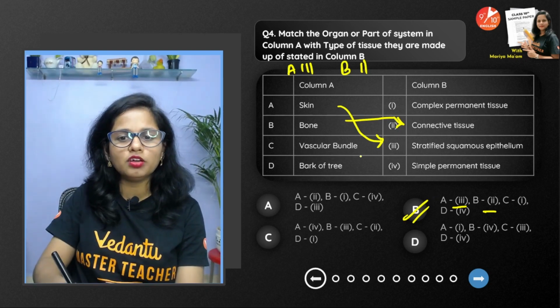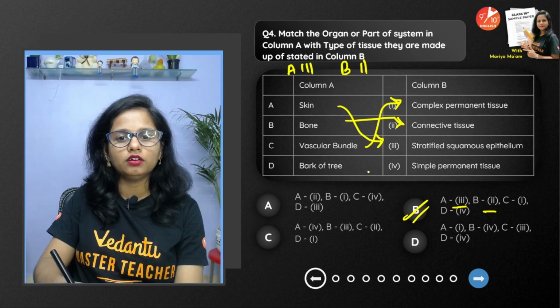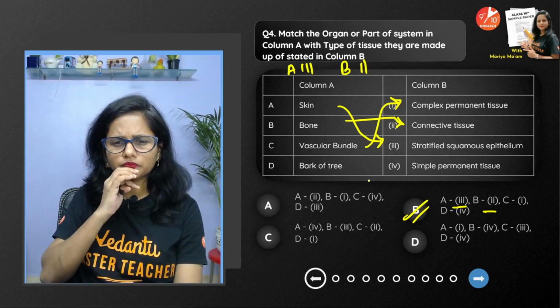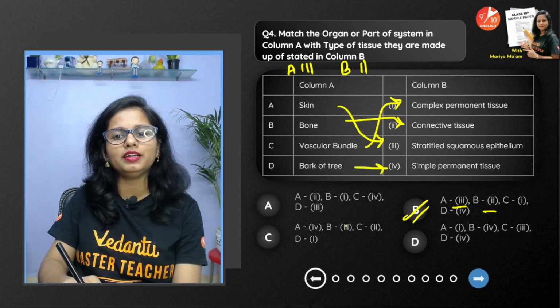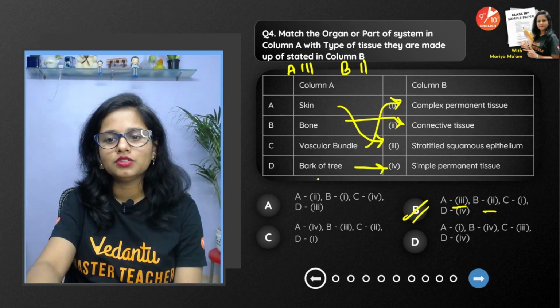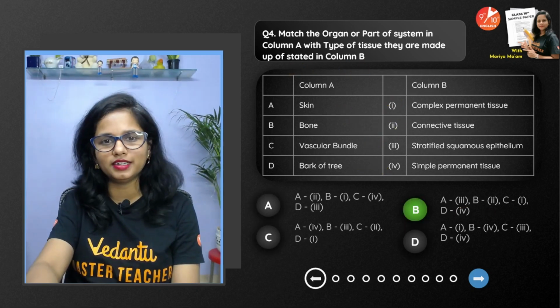So guys, vascular bundle, that is xylem and phloem, form the complex permanent tissue. Bark of the tree. Okay. If we talk about bark of the tree, it is made up of sclerenchyma and that's a simple permanent tissue. So yep, here is the solution, and yeah, therefore B is the correct answer.